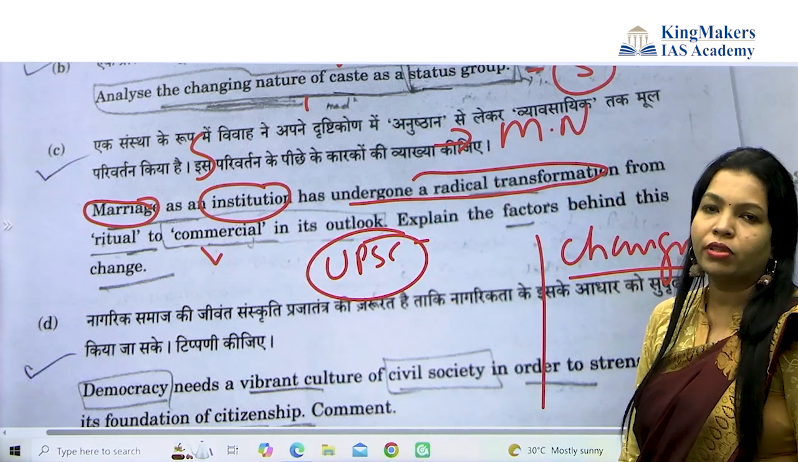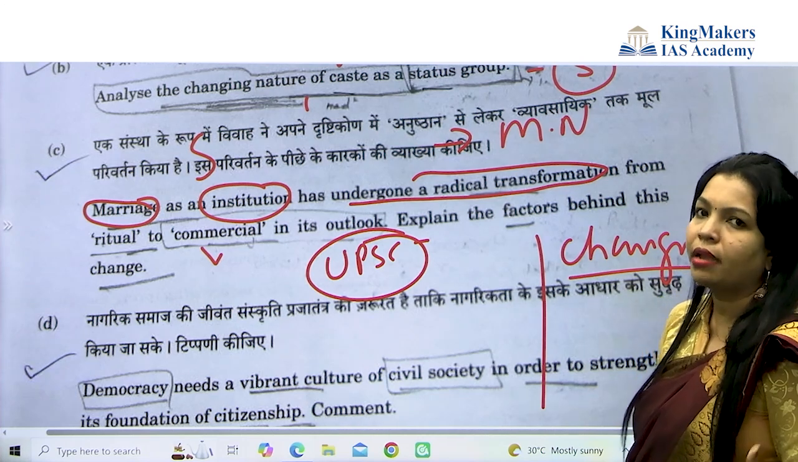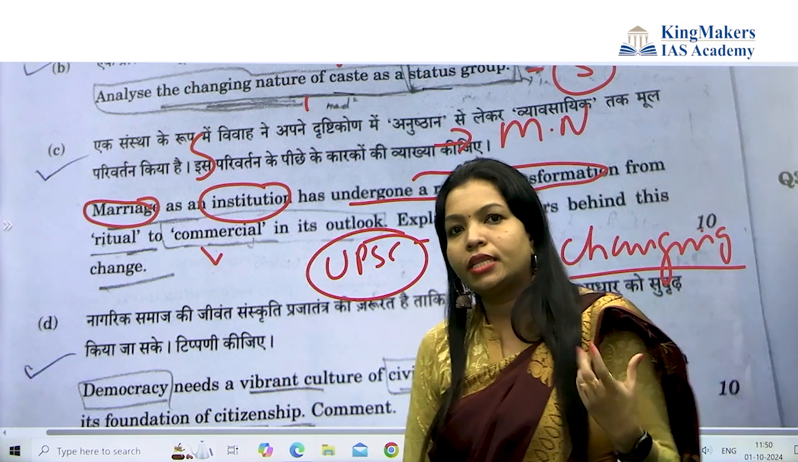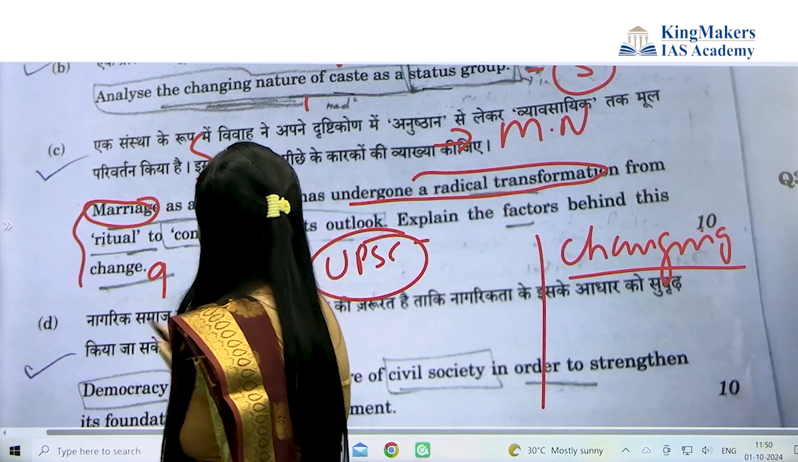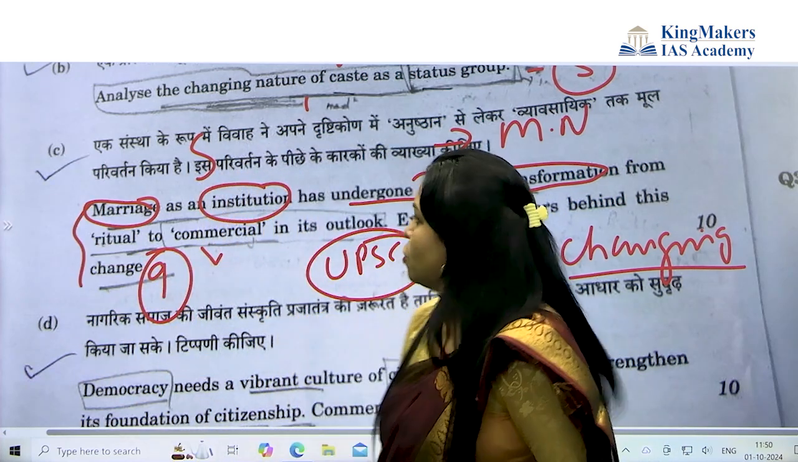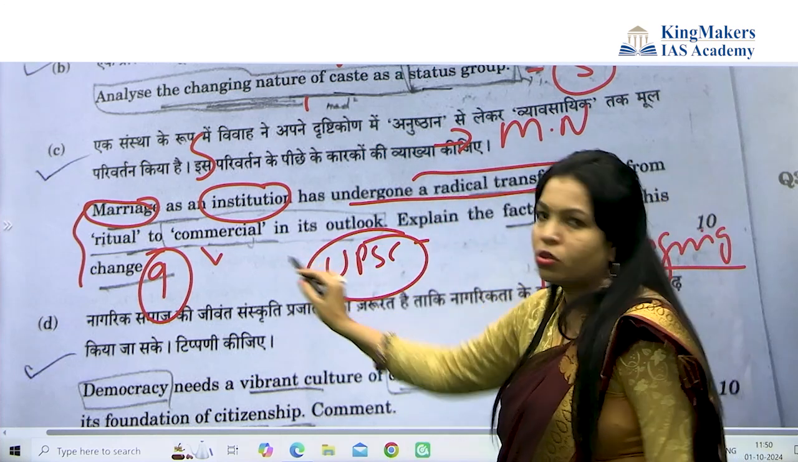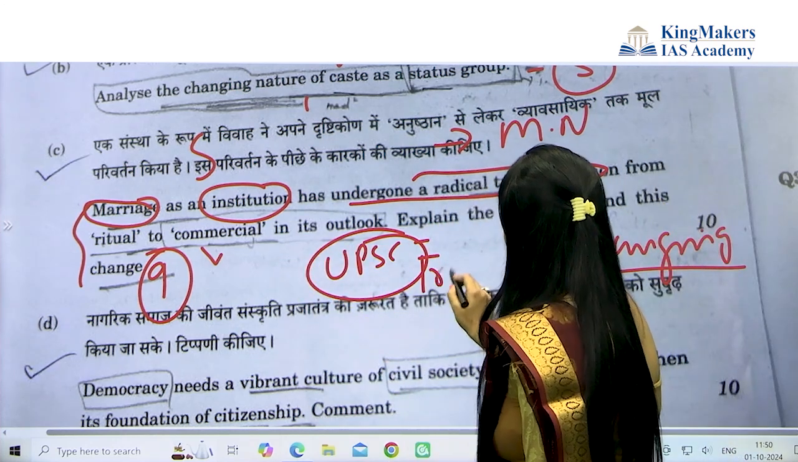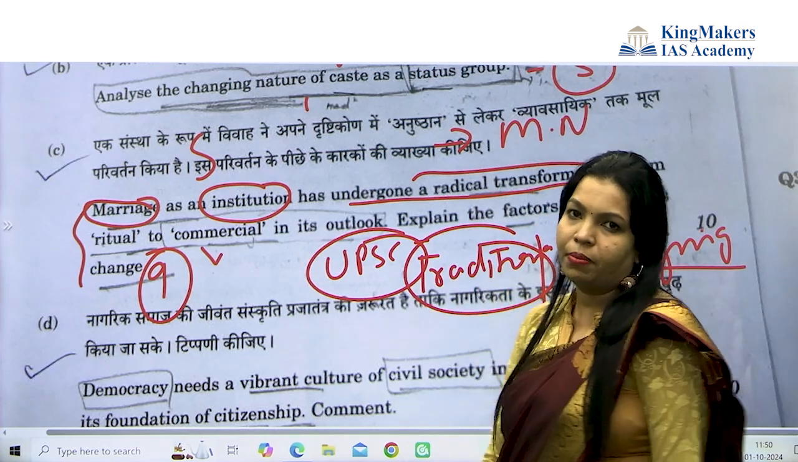Now how would you go about it? You have to present your answers like a GS answer, but in the meantime, you also have to add the thinkers part. These questions come under chapter number 9, family and kinship. So family as an institution has undergone a radical transformation from communal to commercial. It means you have to first describe the traditional type of marriages, what was happening.